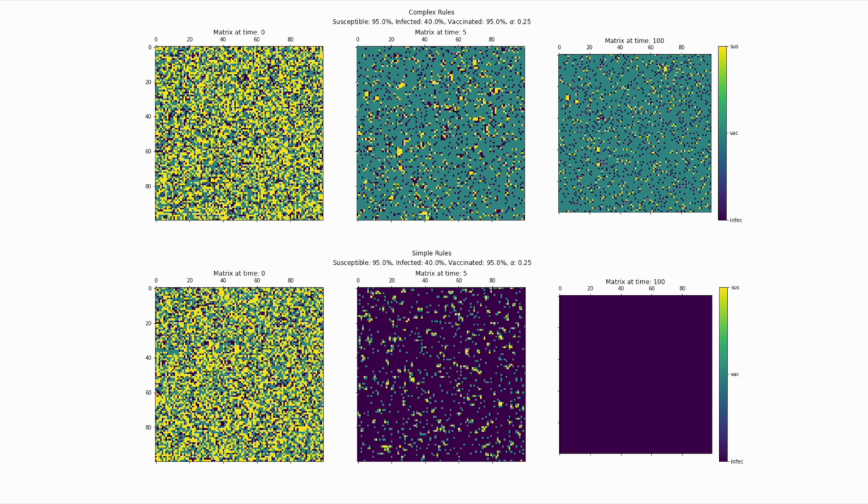Where the 2 rule sets really differ is as we look at snapshots beyond time step 5. The complex rules allow the model to keep changing dynamically regardless of how far we look. The simple rule set, however, always converges towards everyone in the population becoming infected. As we look at the next couple of slides, we'll be able to see how these 2 models differ when we vary the parameters for susceptible, infected, and vaccinated.